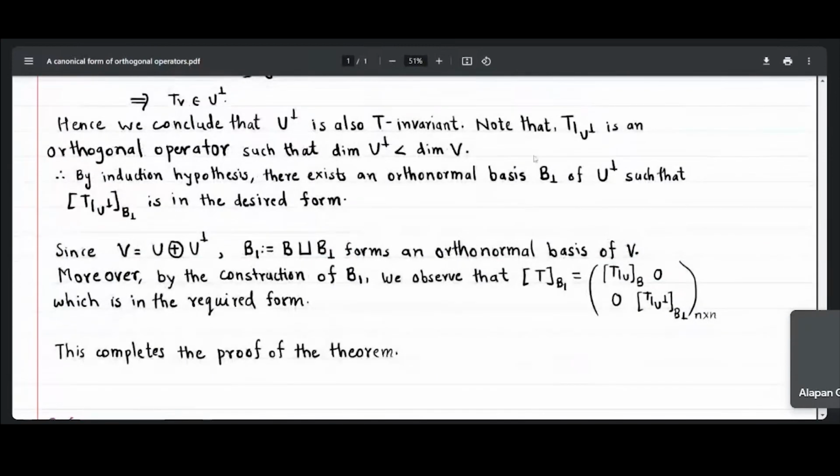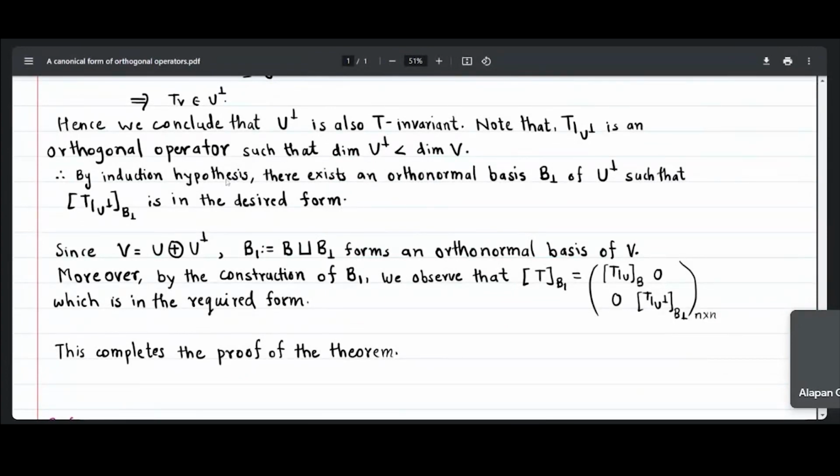Okay. So now we restrict our original map T to this subspace U perp. This will again be an orthogonal operator on U perp, and since the dimension of U is either 1 or 2, the dimension of U perp will be strictly less than the dimension of V. So we can apply our induction hypothesis to U perp.